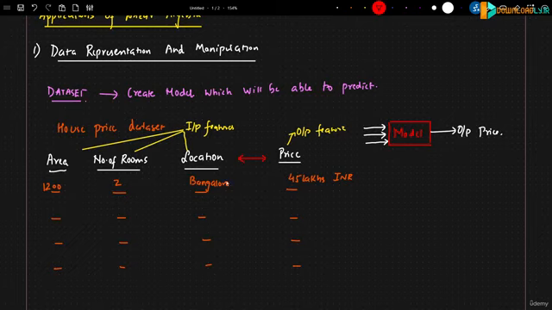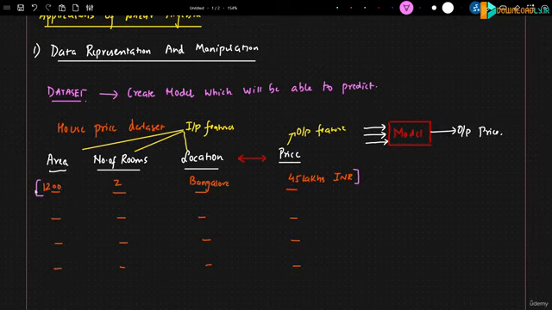Now, if I consider this data, how is it represented to the model? It is represented in the form of vectors. What exactly a vector is, I will discuss in much more depth in the next video. But a basic definition is that it is a list of numbers.